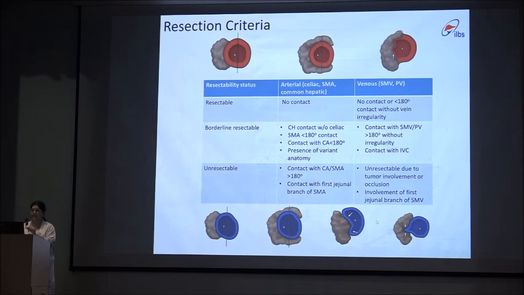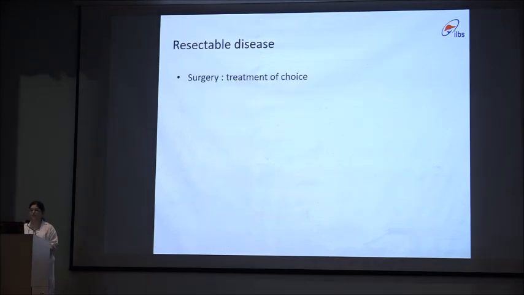For the resection criteria, the tumor location and its relationship with the arterial and the venous system has to be taken care of. So the arteries which are involved are the celiac artery, superior mesenteric artery and the common hepatic artery, and the venous system is superior mesenteric vein and portal vein. Accordingly, we divide it as resectable, borderline resectable and unresectable disease. And so for the resectable disease, the treatment is surgery followed by adjuvant therapy.